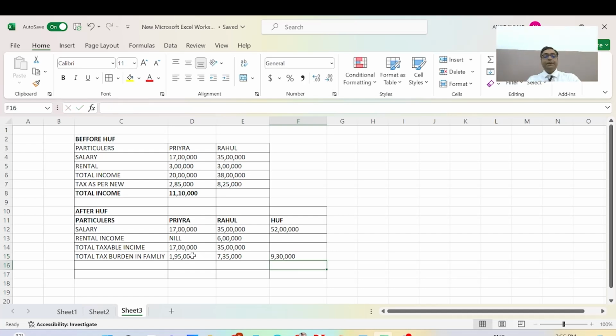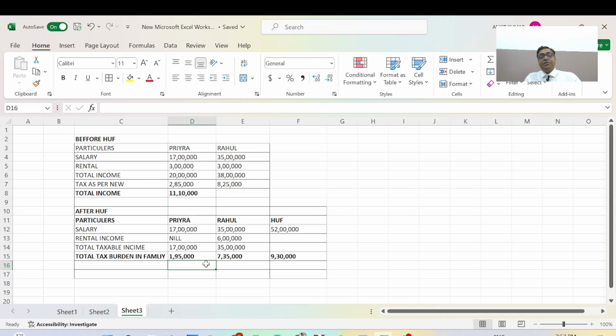Okay. Now we can see the difference between the tax before HUF and after HUF. Before HUF, Priya and Rahul had to pay tax of 11 lakh 10,000, and if both pay as per the Hindu undivided family, they pay 9 lakh 30,000.